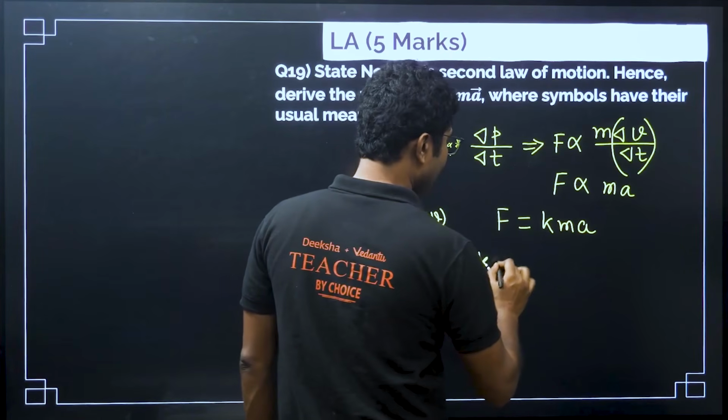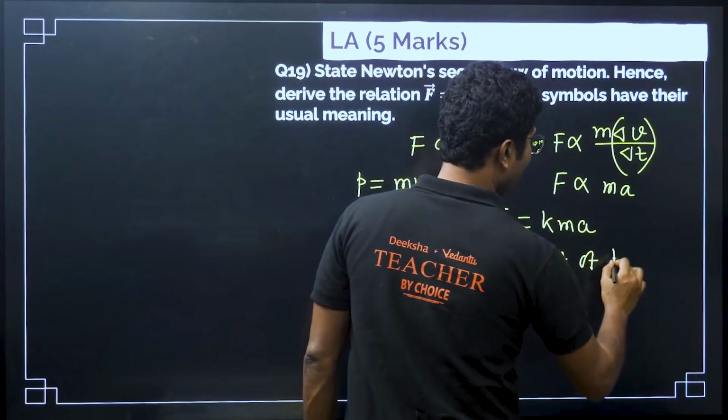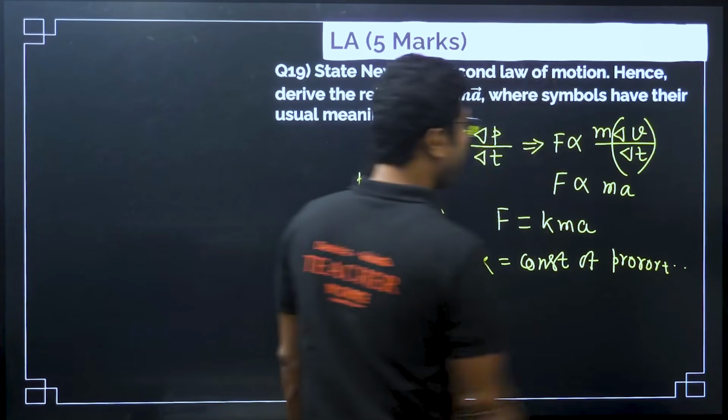K is the constant of proportionality, right?